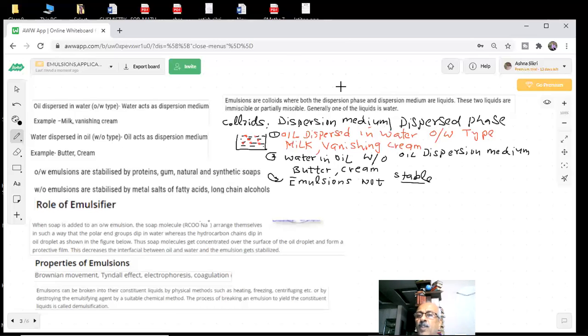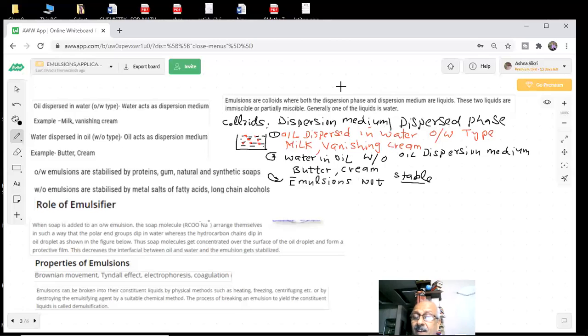What do you mean by emulsions are not stable? You have seen a separating funnel. In a separating funnel, you put oil and water, you shake it, and you will get two separate layers. Oil is not dispersed completely in water, but it forms a separate layer. Once it forms a separate layer, it means the emulsion has broken.